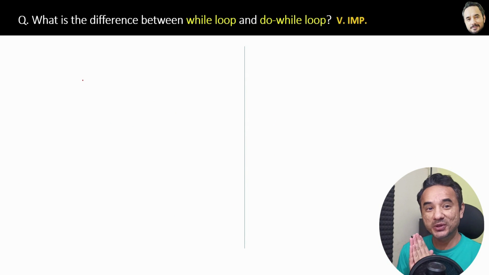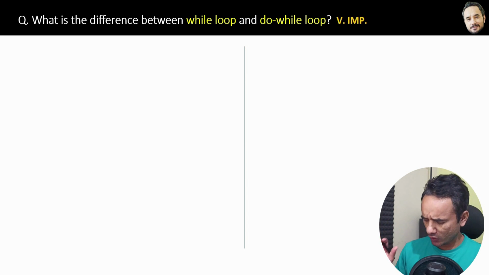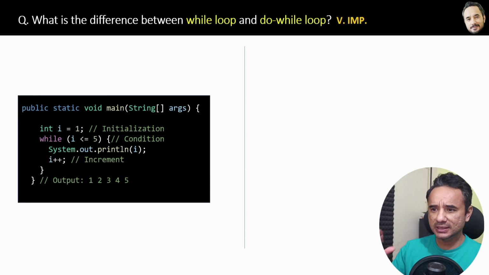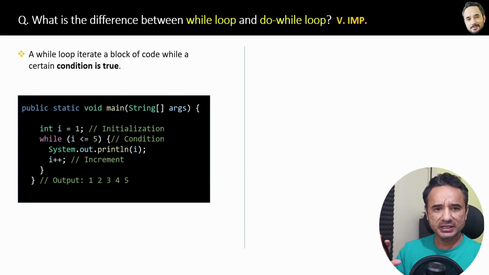What is the difference between while and do-while loops? A very important question asked in many interviews. We already know the while loop. Here is the code and here is the definition: a while loop iterates a block of code while a certain condition is true. But if this condition is false, the loop will not execute a single time. That is the thing.